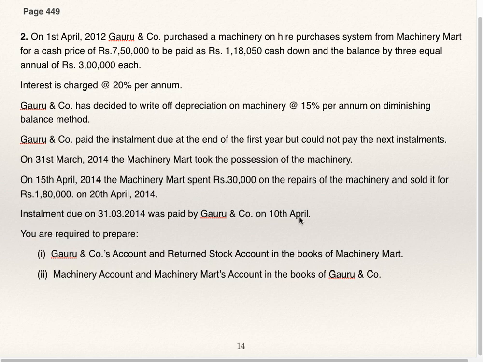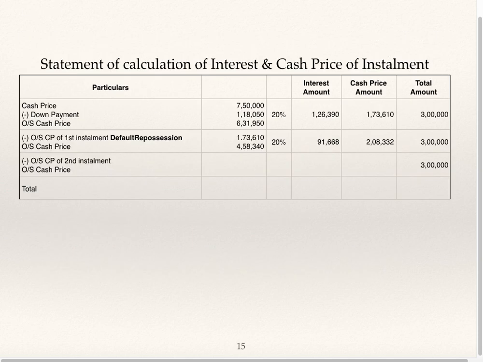The second installment due was not paid, so the machine was repossessed, but on 10th April, Goru and Company paid the installment due. You are required to prepare Goru and Company's account and returned stock account in the books of Machinery Mart, and Machinery account and Machinery Mart account in the books of Goru and Company.